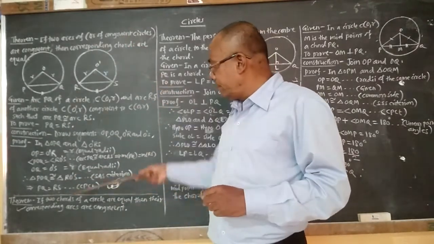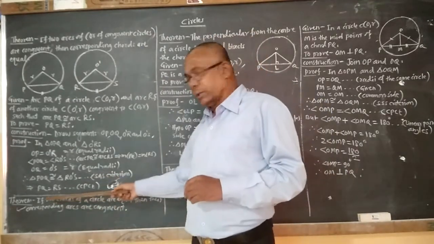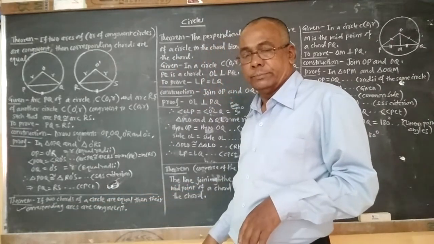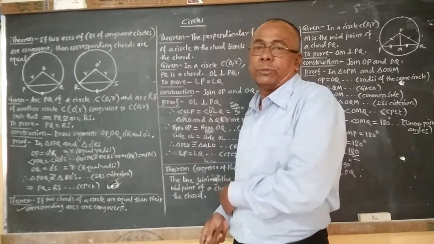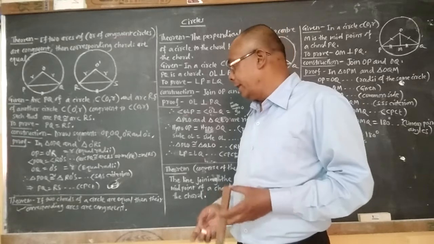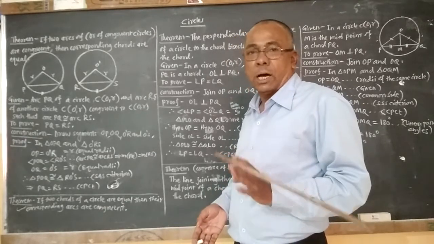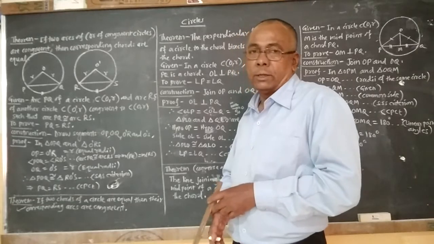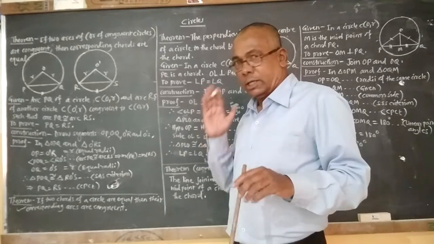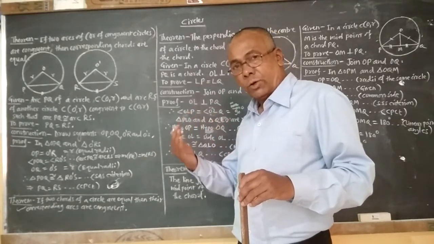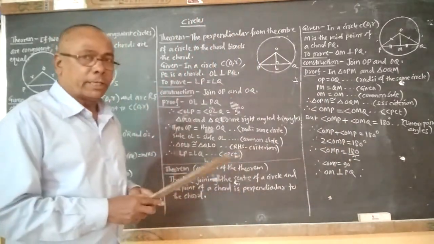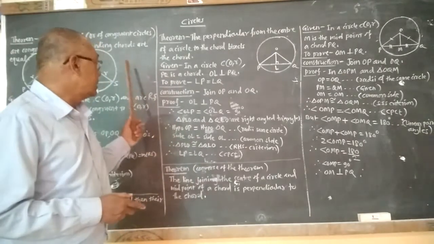Here there is one more property, which is the converse of the above theorem: if two chords of a circle are equal, then their corresponding arcs are congruent. Means if chords are congruent, then corresponding arcs are equal, or if arcs are equal, then corresponding chords are congruent. So we have seen these two properties of the circle.